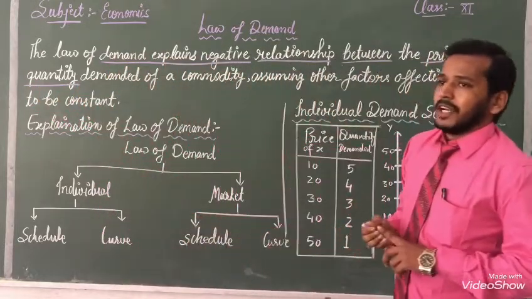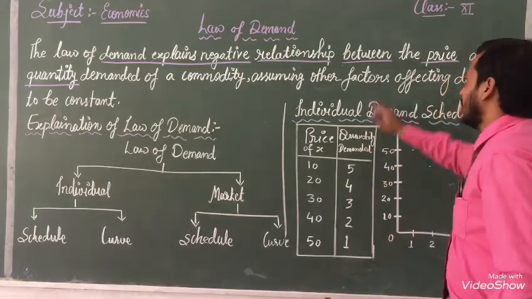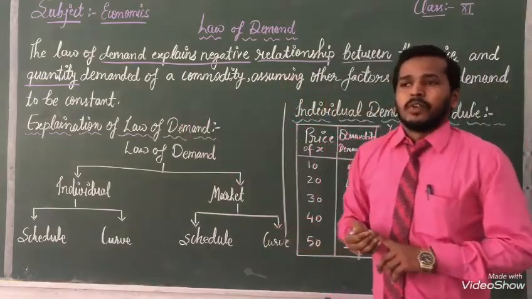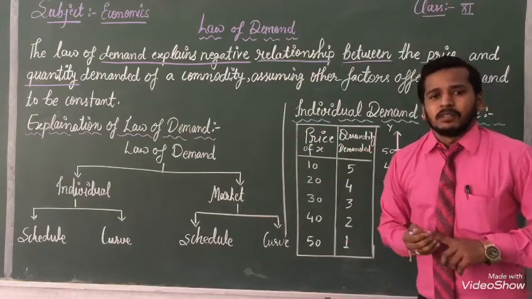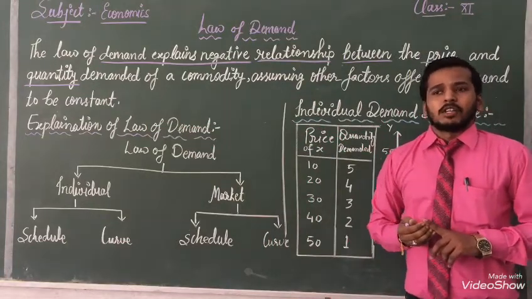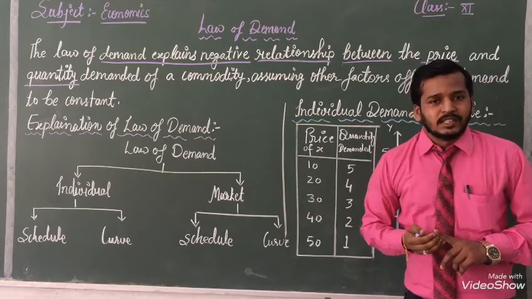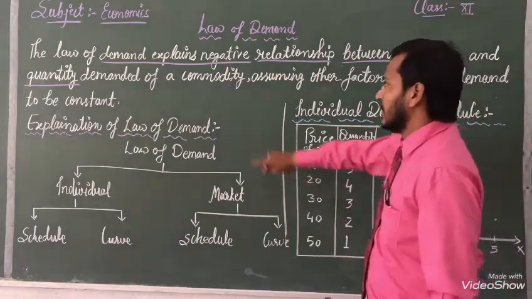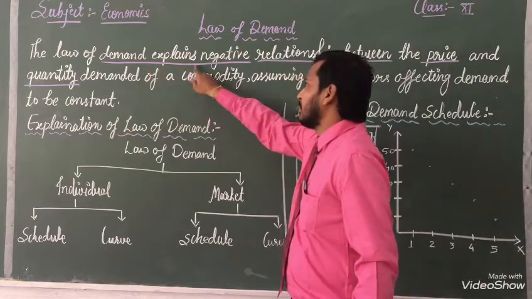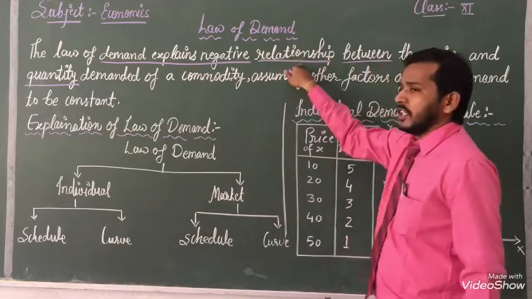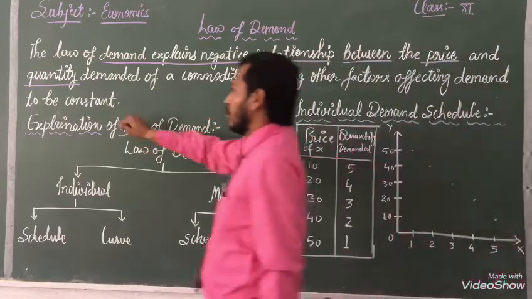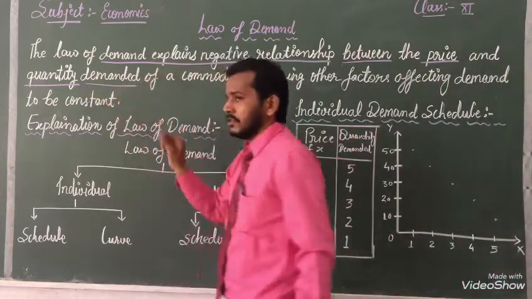When the price is at a higher level, our quantity should be very less. This is the rule of demand. That's why it should be written here: demand explains the negative relationship between price and quantity demanded.